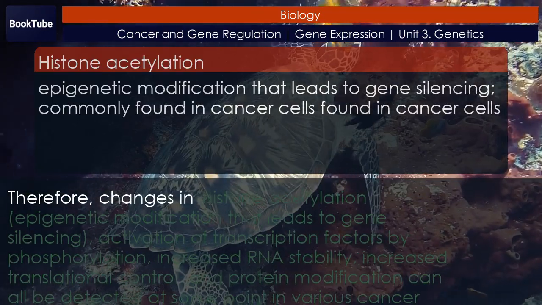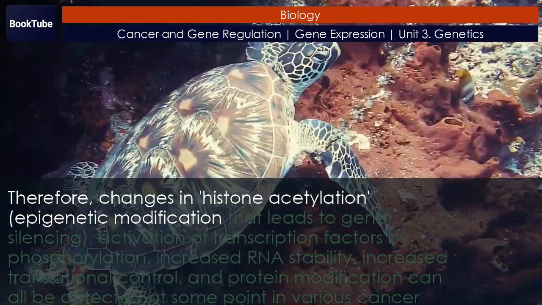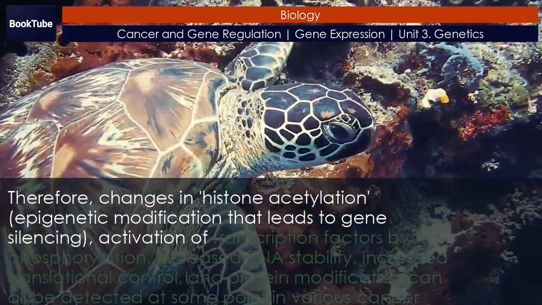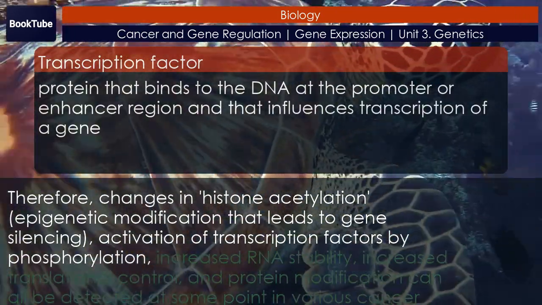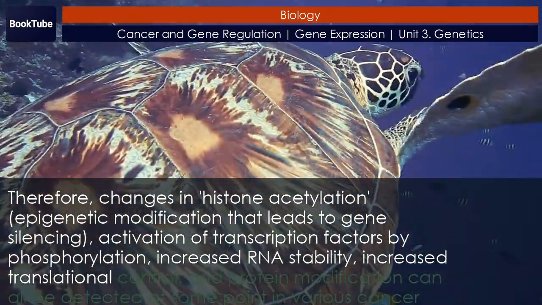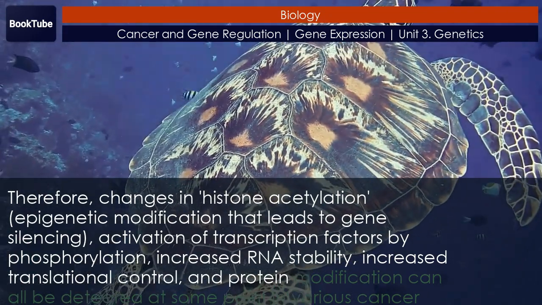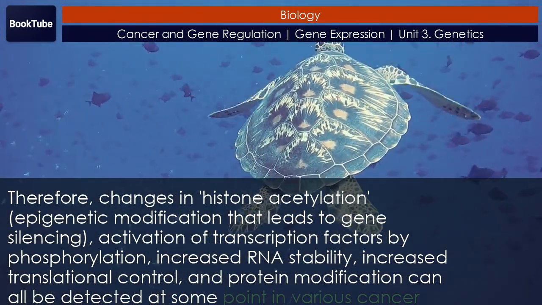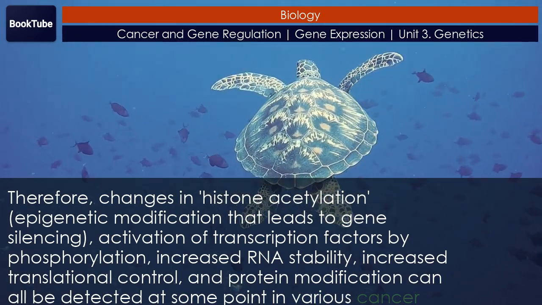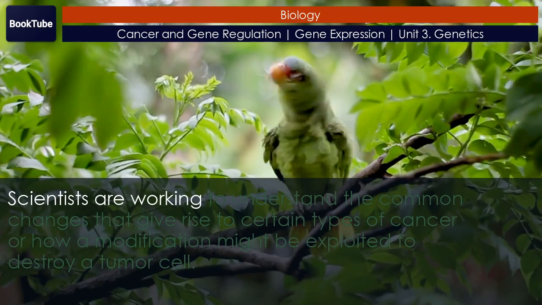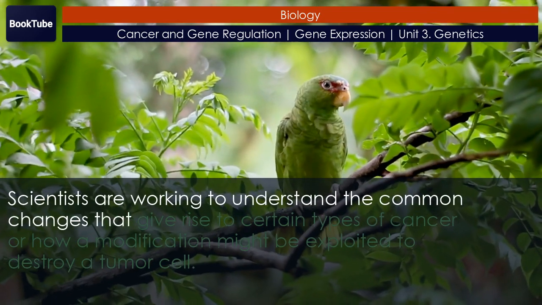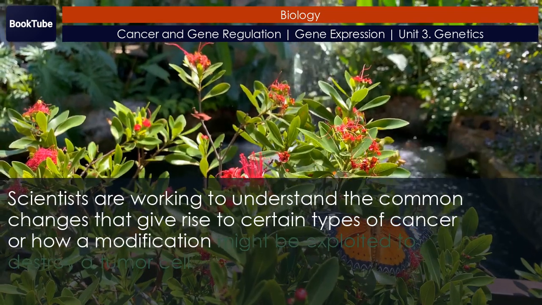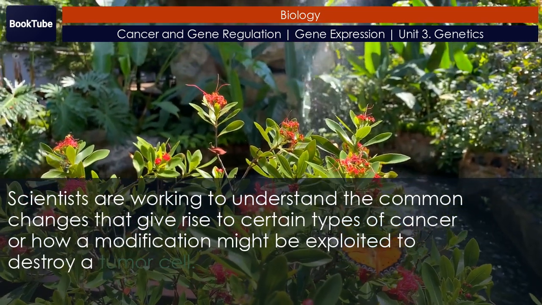Therefore, changes in histone acetylation, epigenetic modification that leads to gene silencing, activation of transcription factors by phosphorylation, increased RNA stability, increased translational control, and protein modification can all be detected at some point in various cancer cells. Scientists are working to understand the common changes that give rise to certain types of cancer, or how a modification might be exploited to destroy a tumor cell.